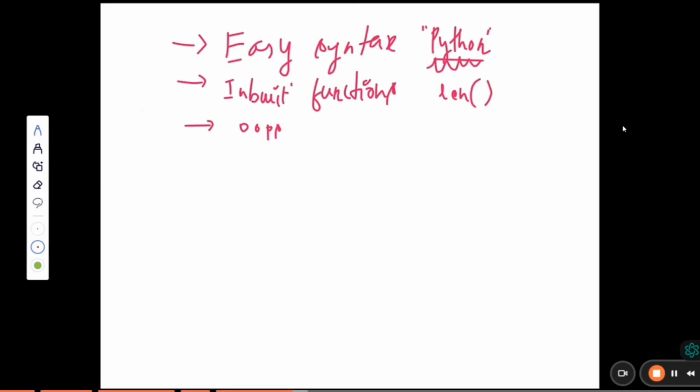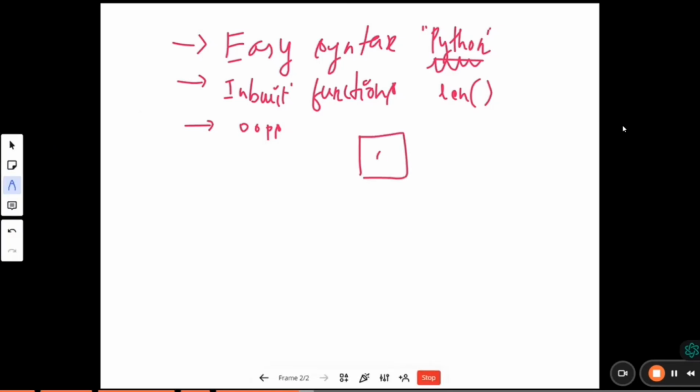For example, think about when you open your Instagram account. We scroll the reels, right? Every time we get different reels, and the scrolling never stops. The reels keep coming continuously. OOPS is responsible for these functionalities.